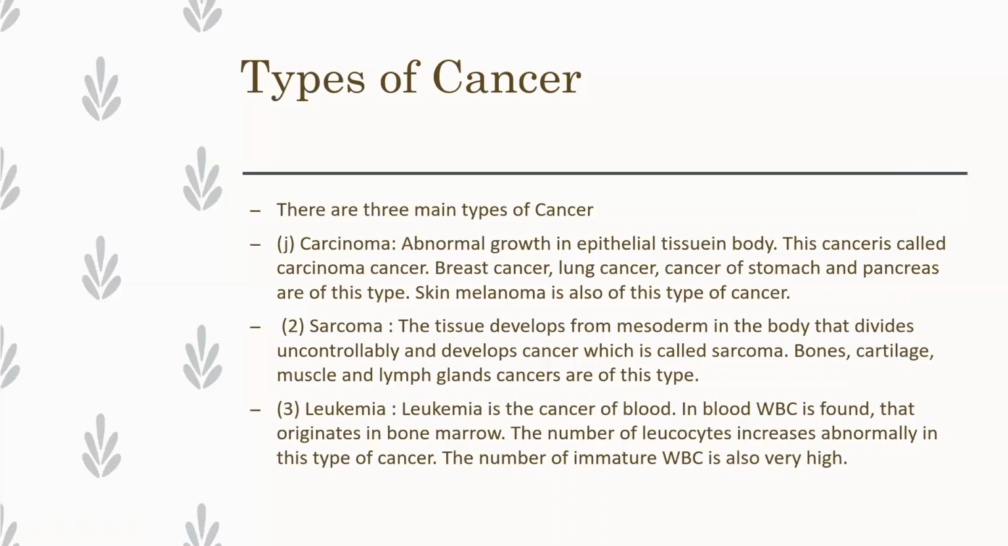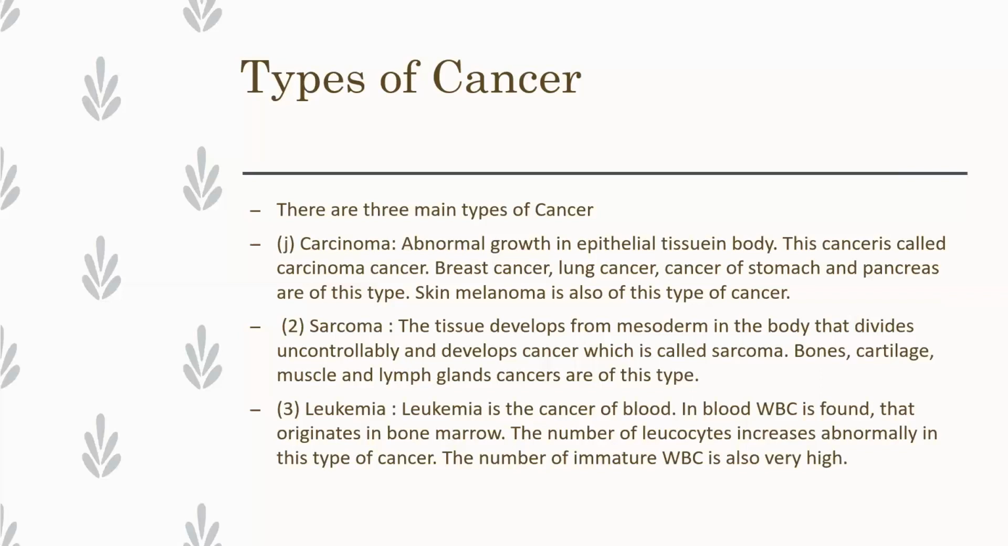Now next one is sarcoma. The word sarcoma means that the tissue develops from mesoderm in the body, divides uncontrollably and develops cancer, which is called sarcoma. What is that?